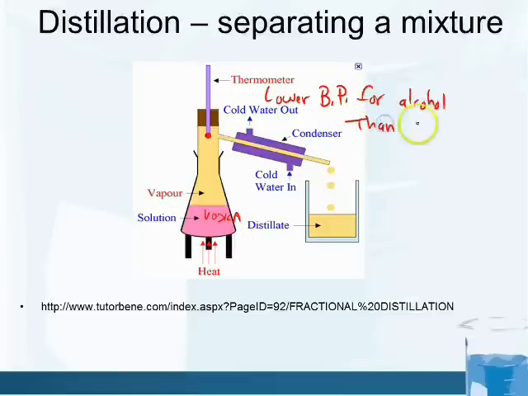So the concept is we could boil off the alcohol first. The alcohol will boil at a lower temperature, say 70 degrees Celsius. It will boil off, and then we can condense it, and we'll get the alcohol distillate. And what we will be left with is the water. Okay, so distillation is a great way to separate physical mixtures.